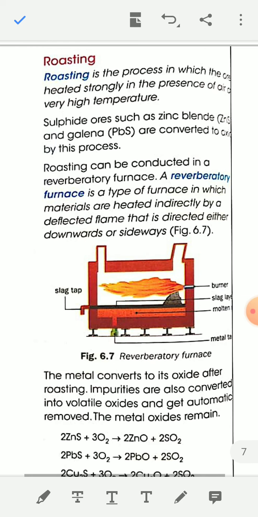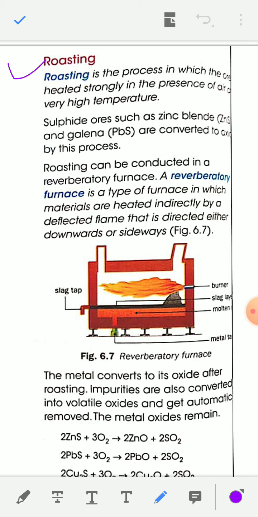Now the next method of conversion of metal ore into its oxide form is roasting. Roasting is similar to calcination, but it is in presence of air. Calcination is in absence or limited supply of air, but roasting is in presence of excess air.